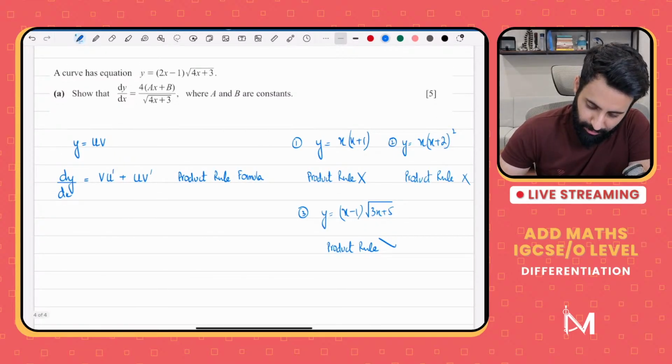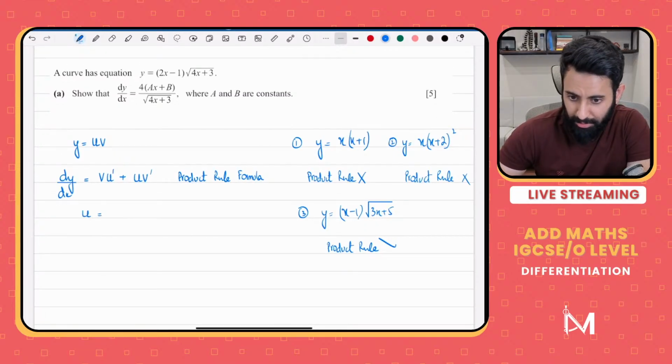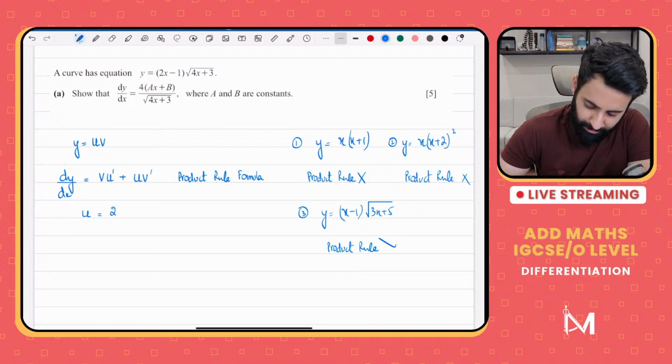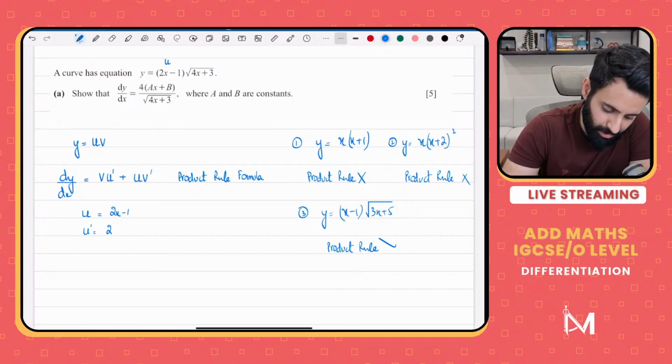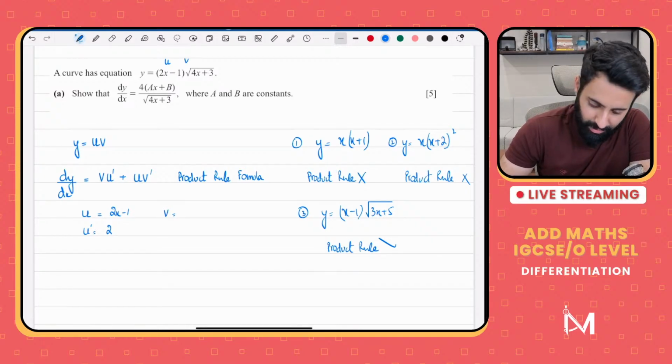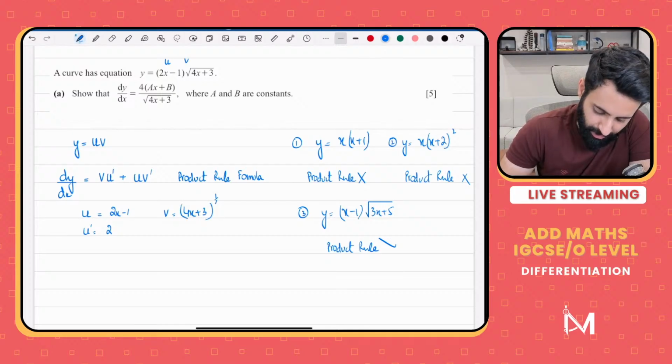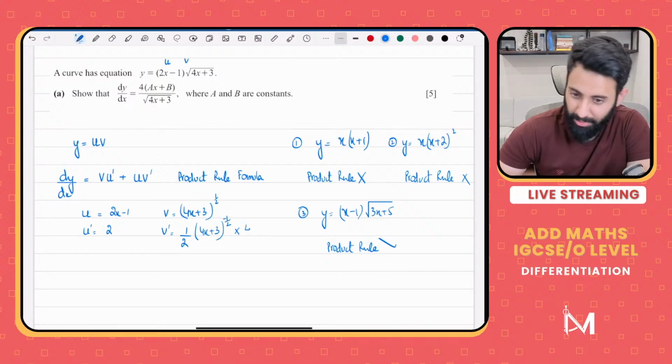So what's u and what's v? U is equal to 2x minus 1. That means what will be u prime? U prime basically means that we differentiate 2x minus 1. So this is u, this is v. Now what about v? V is square root of 4x plus 3, but we're going to write it as 4x plus 3 raised to the power half, so that we can differentiate it easily. So v prime would be half into 4x plus 3 raised to the power half minus 1, which is minus half, multiplied by the differential of 4x plus 3, which is equal to 4.